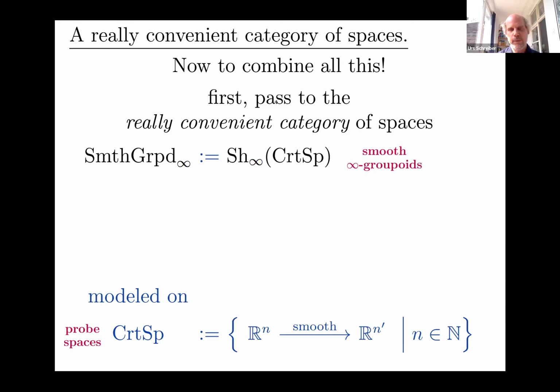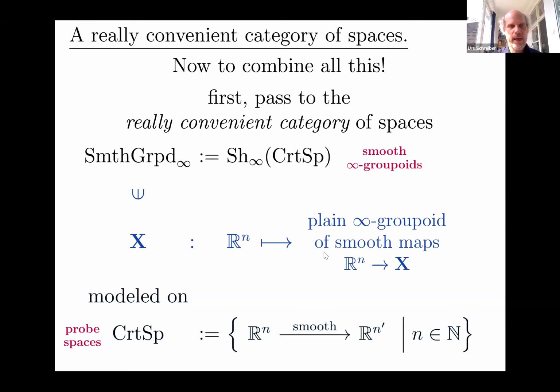Inside there we find smooth manifolds, but also more general things like, for instance, general mapping spaces between smooth manifolds. And now we're turning this up one notch even and looking at the infinity topos over the site. So then we're looking at things. Let's actually say what we're looking at. An object in here, a boldface X, is now a space that has both a geometric aspect and a homotopy theoretic aspect to it. And we probe that, or the way this space comes to us is that it tells us how to look at little probes of our R^n's in this.